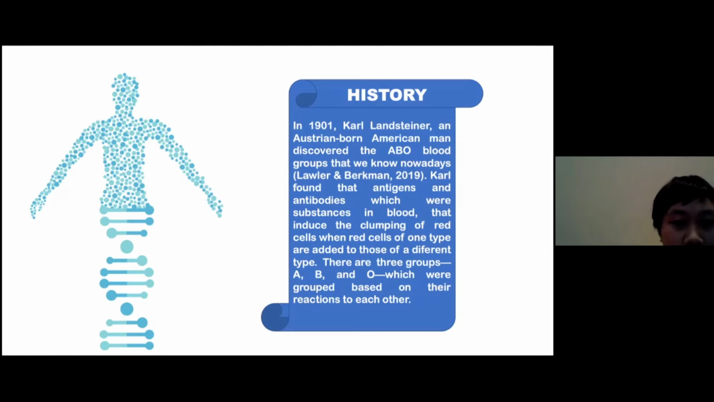So this is the history of ABO blood type. In 1901, Carl Landsteiner, an Austrian-born American man, discovered the ABO blood groups that we know nowadays. The source is from Lawler and Bergman, 2019. Carl found that antigens and antibodies, which are substances in blood, induce the clumping of red cells when red cells of one type are added to those of a different type. There are 3 groups, A, B, and O, which were grouped based on their reactions to each other, and there is actually a 4th group named AB.